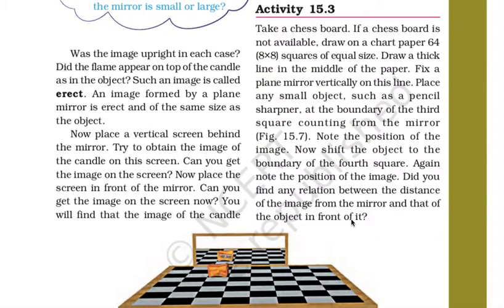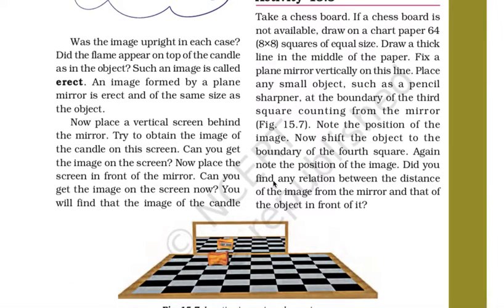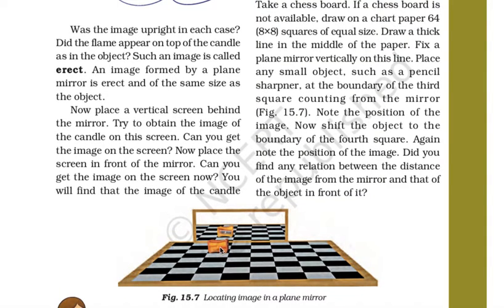So here another activity is performed where a chessboard is taken. Or, if the chessboard is not available at your home, you can take a chart paper and draw 8 by 8 squares of equal size. Draw a thick line in the middle of the paper. Fix a plain mirror vertically on the line. Then you need to keep the sharpener.